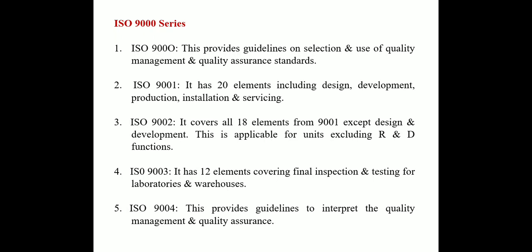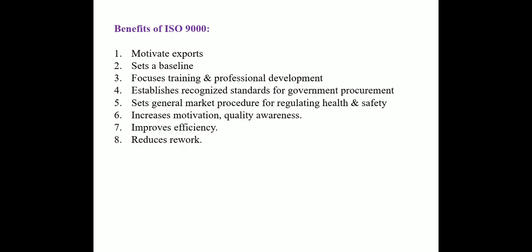ISO 9003 has 12 elements covering final inspection and testing for the laboratories and warehouse. Means relating with the auditing, relating with the inspection or testing of the laboratories as well as the warehouse, means storage areas. The ISO 9003 guidelines are related with them. And ISO 9004 provides guidelines to interpret the quality management and quality assurance.